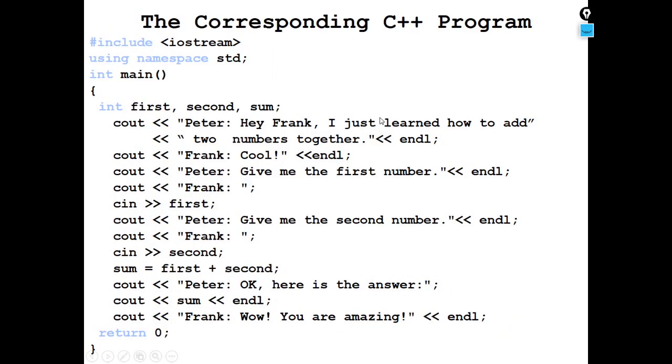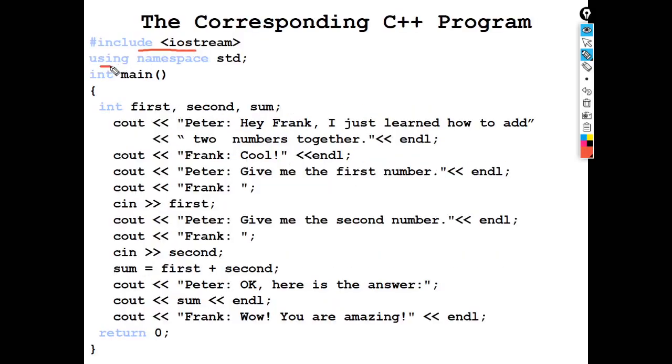Here you can see #include <iostream>, right? And then using namespace std. So what is happening here? Suppose you are not writing this line, then you can give std and the scope resolution operator, right? Now comes the main function and then three variables: first, second, and sum.